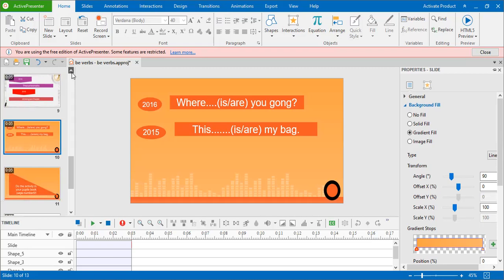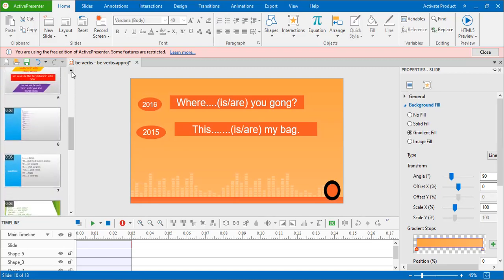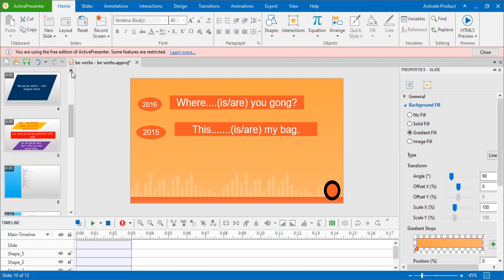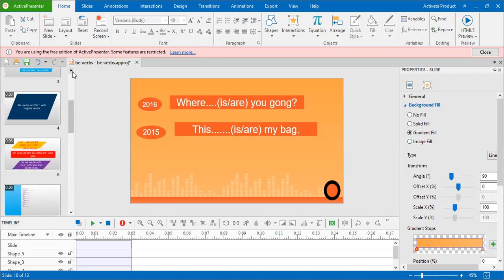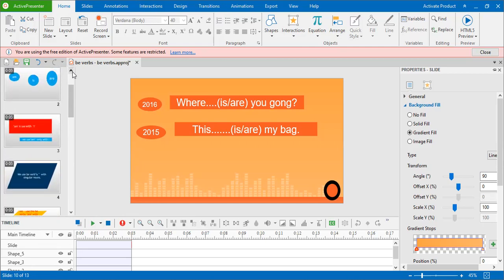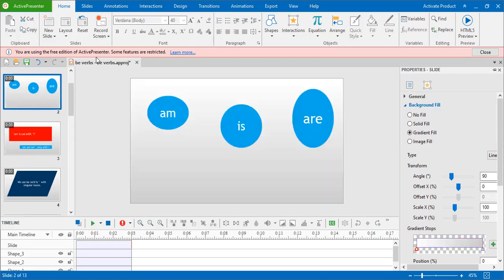Now these are the be verbs. As grade 5 students, you have to learn these three be verbs. There are other forms of be verbs, but as grade 5 students, you have to learn these three be verbs.